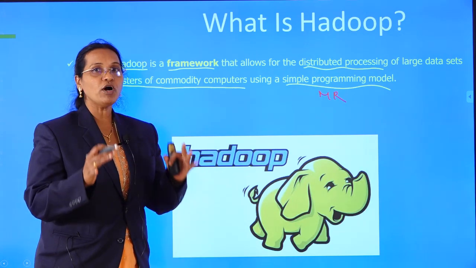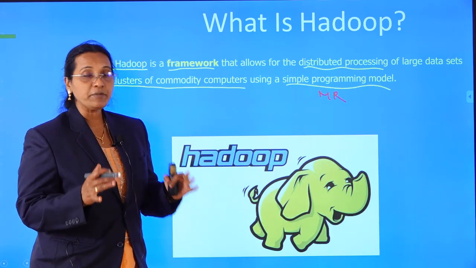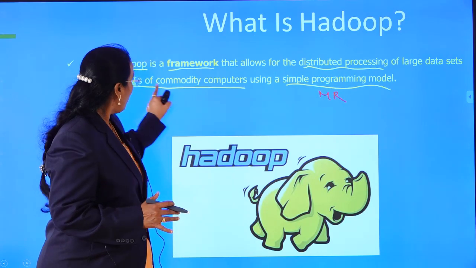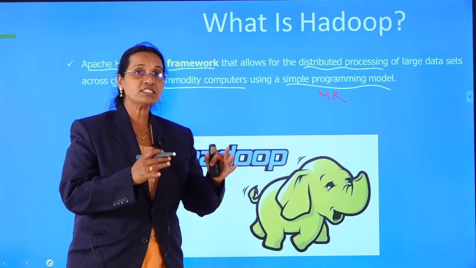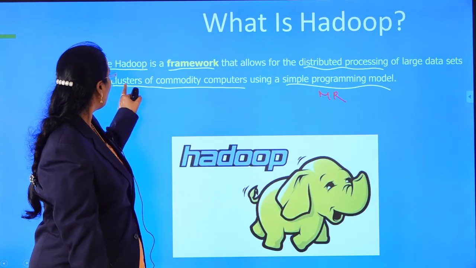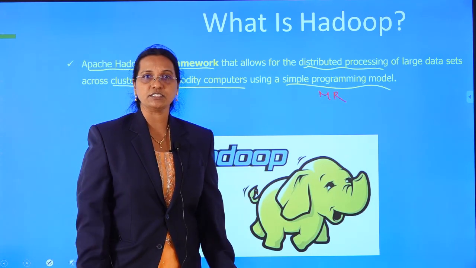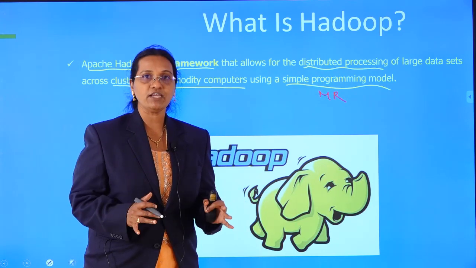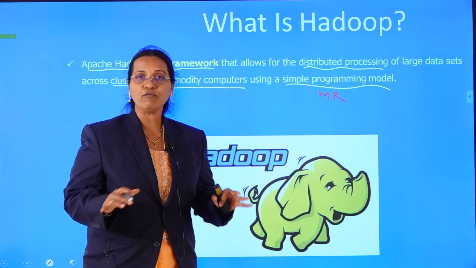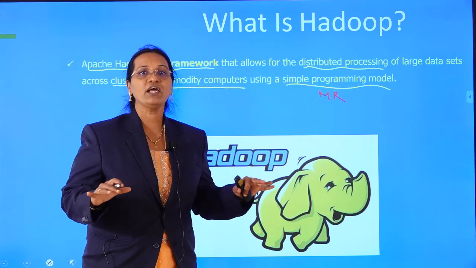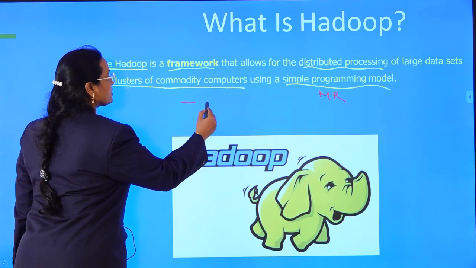Hadoop works based on the master-slave architecture. I repeat it once again: Hadoop works on the master-slave architecture, that is your cluster of commodity hardware. You don't require any expensive machines. Whatever machines you have, you can make a cluster and utilize the power of all the machines at one level. So the cluster works like this.